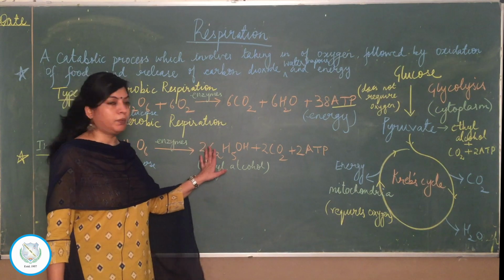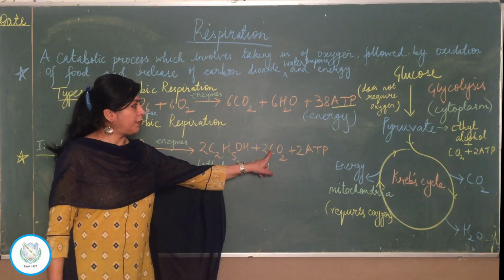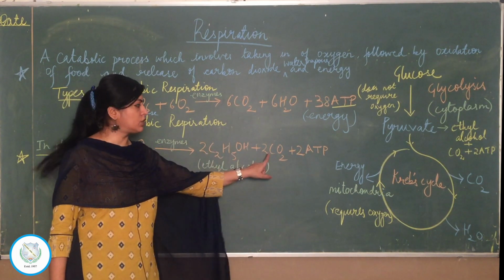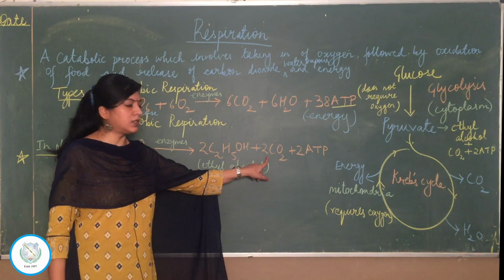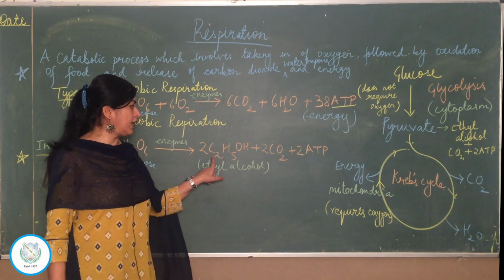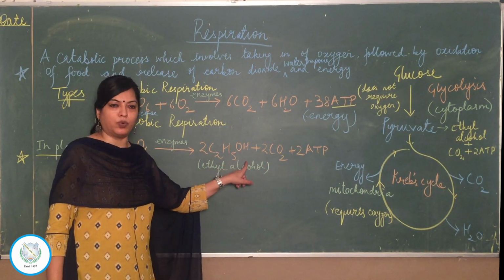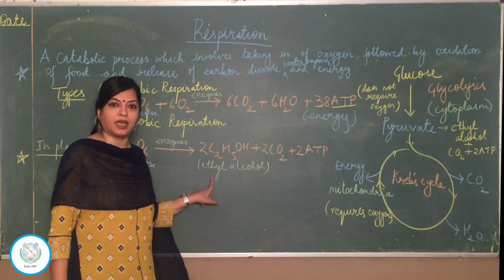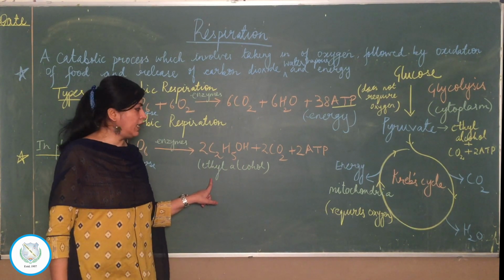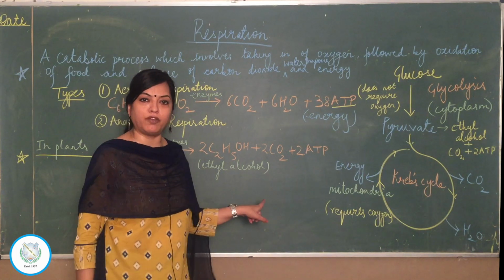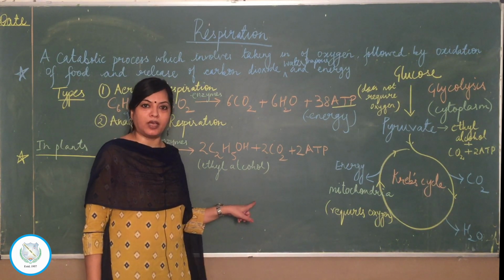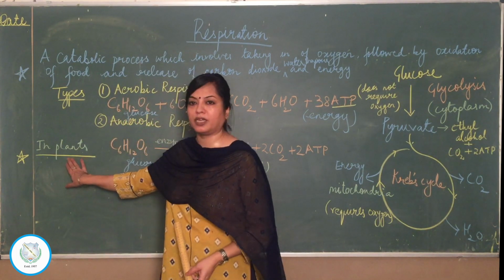Now, what are the end products? They are different too. Carbon dioxide was formed here and it is formed here as well. But what is the new thing we find here? We find C2H5OH, and this is called ethyl alcohol. Ethyl alcohol is the new product which is being formed only in anaerobic respiration, and that too in plants.